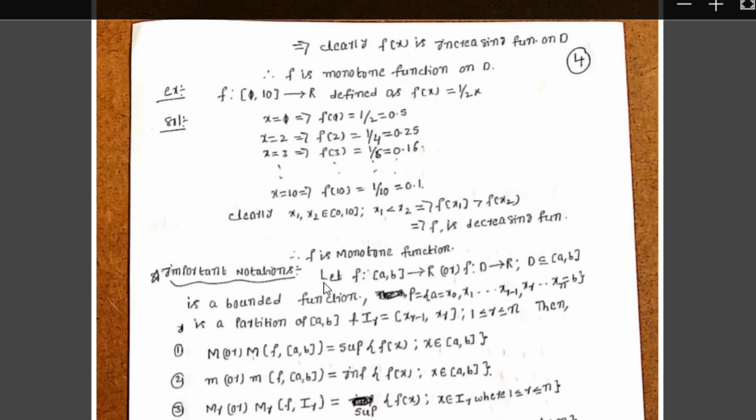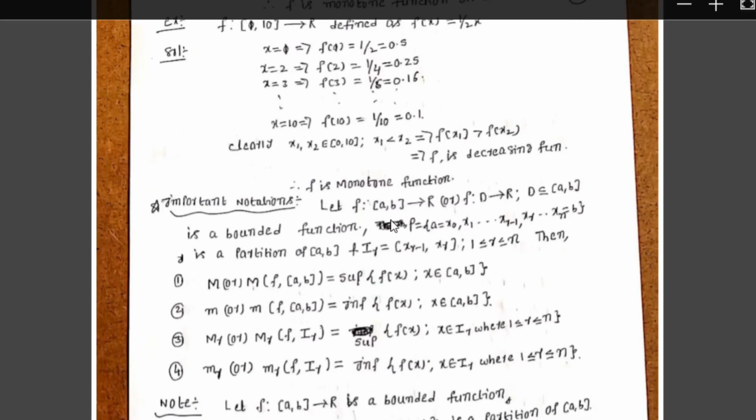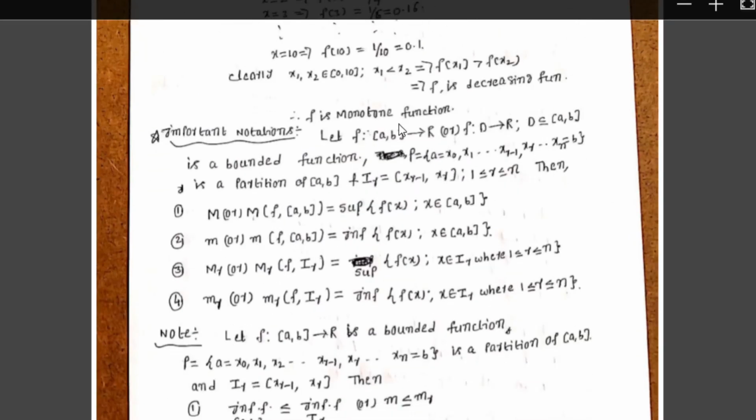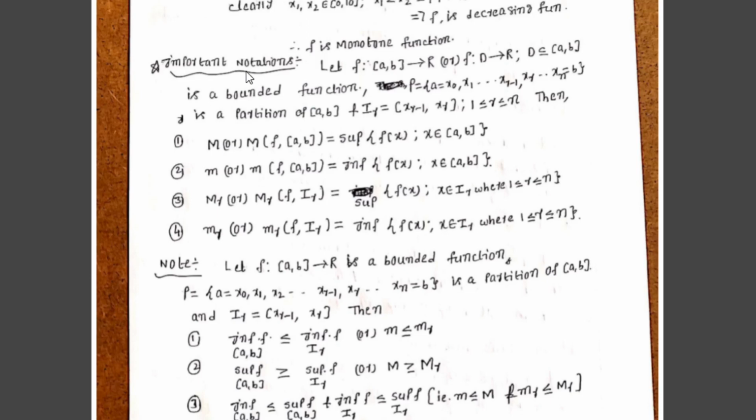Therefore, clearly x1, x2 belongs to the closed interval [0, 10] such that x1 less than x2 implies f of x1 greater than f of x2 for all x1, x2 in [0, 10]. That implies f is a decreasing function. Therefore, if f is increasing or decreasing, we say that f is called a monotonic function.